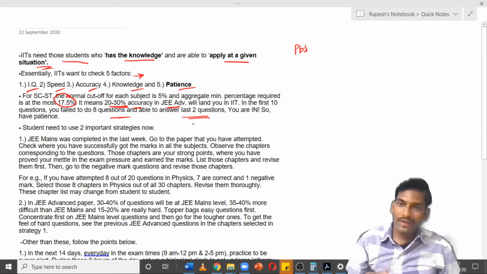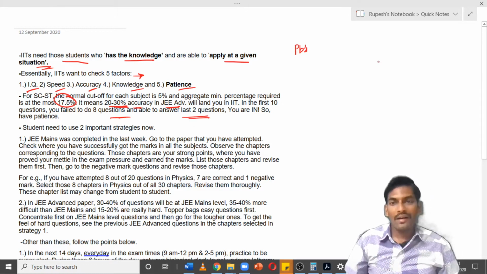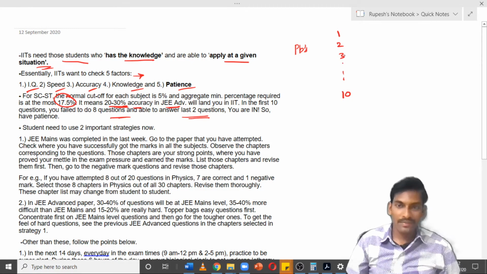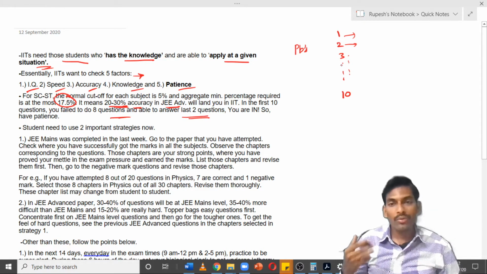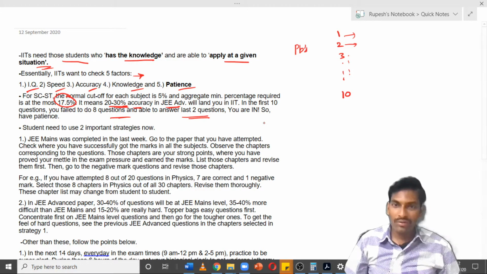So you need to have patience in solving the questions. Suppose there are 1, 2, 3 up until 10 questions. Suppose you tried the first question, you didn't get it, second question also you didn't get it, likewise in the first 7 or 8 questions you are unable to do anything. Normally after 3 questions, a student will generally feel depressed, unenthusiastic in the exam, and there will be exam pressure also.